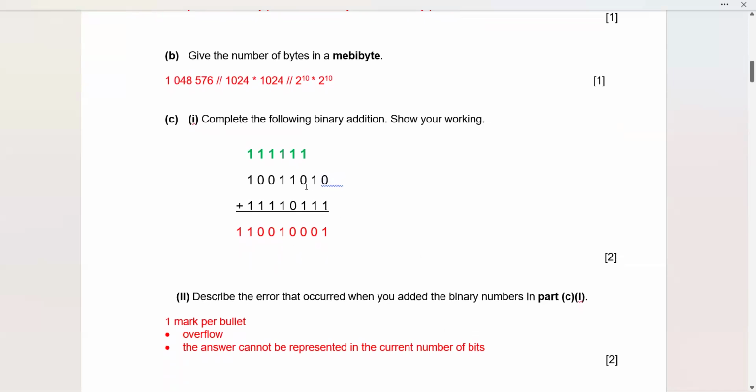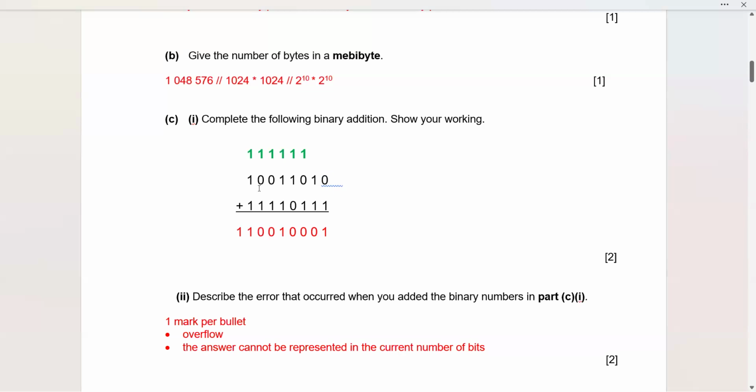So here you can see this is my binary value 10011010, and the second value is 11110111. So starting from the right hand side, remember LSB: 0 plus 1 is 1, 1 plus 1 is 0 with a carry of 1, 1 plus 0 and 1 means 0 with a carry of 1. 1 plus 1 plus 0 will be 0 with a carry of 1. 1, 1, 1, now we have 3 ones, so 1 with a carry of 1.